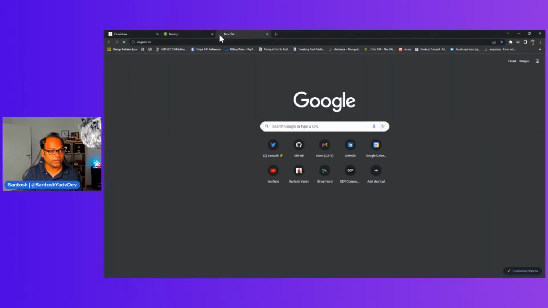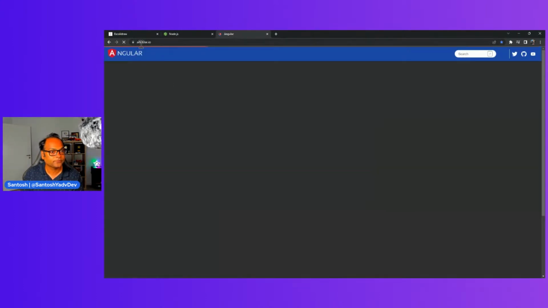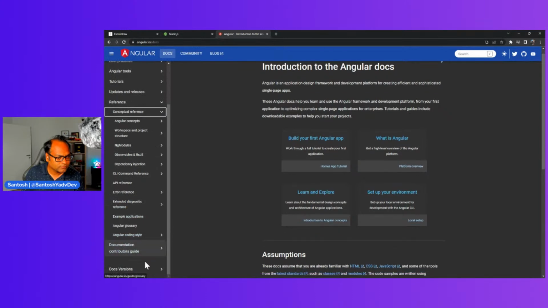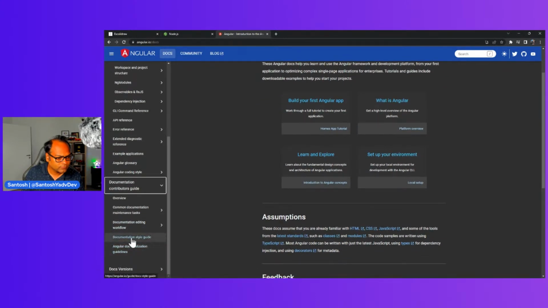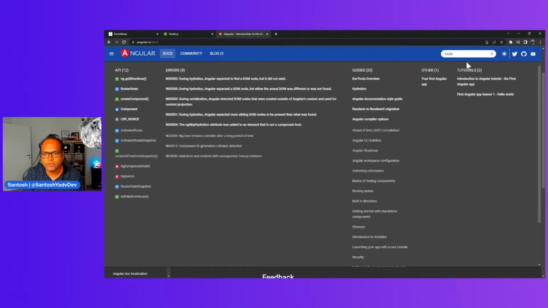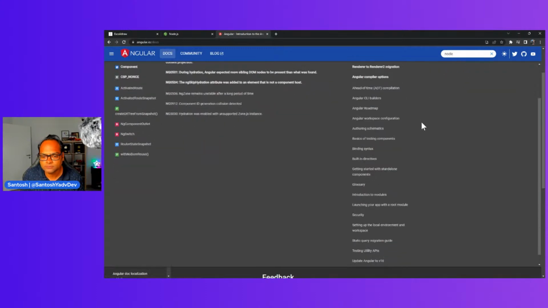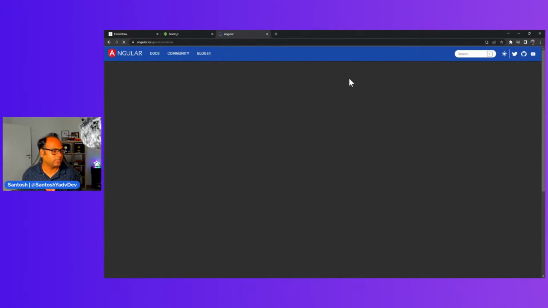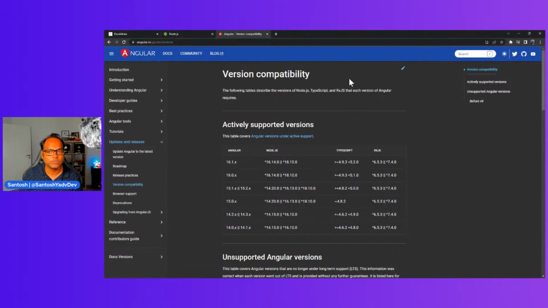I'll just show you. You can go to angular.io and go to docs, then to the Node versions and compatibility page, which is under updates and releases.